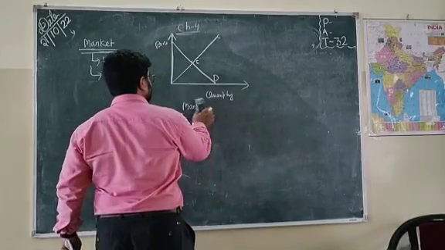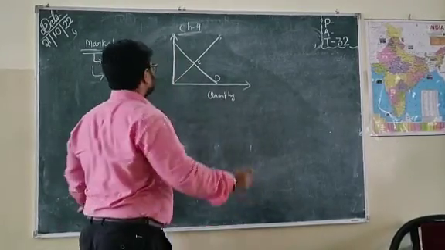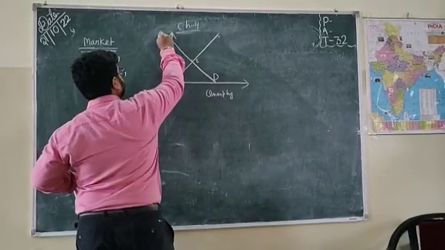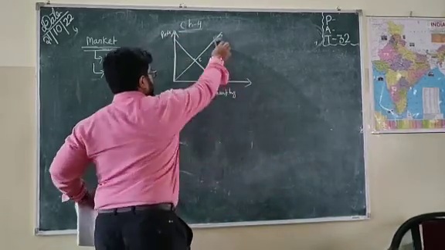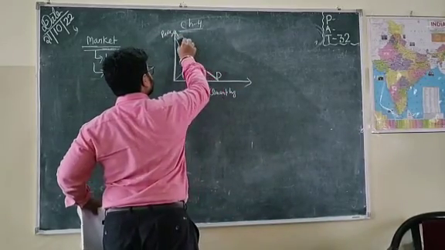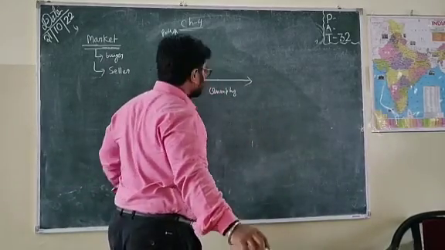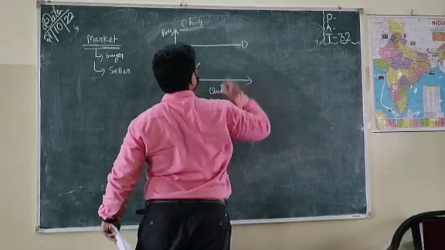But what about the graph of an individual firm in perfect competition? Let's keep the price here. Graph of an individual firm. It will be like this. This is the demand curve.